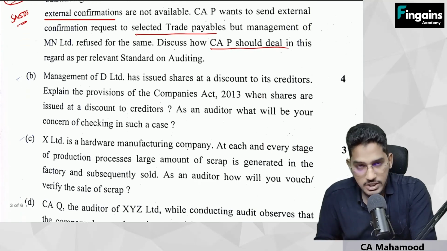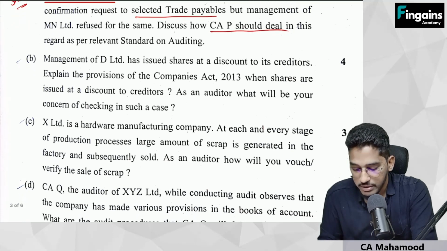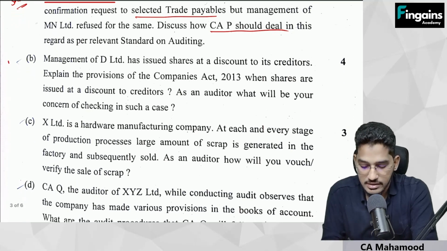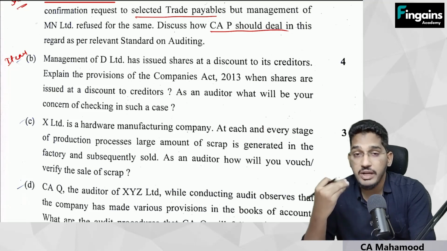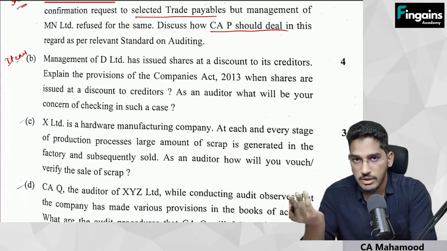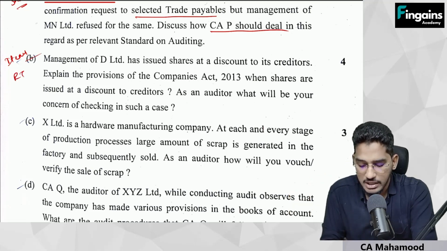Next one, management of D Limited has issued shares at a discount to its creditors. Explain the provisions of the Companies Act when shares are issued at a discount to the creditors. As an auditor, what will be your concern of checking in such a case? This is from items of the financial statements. They are asking you how to conduct audit of verification of issue of shares at discount. See, the same point we have covered in the RTP.